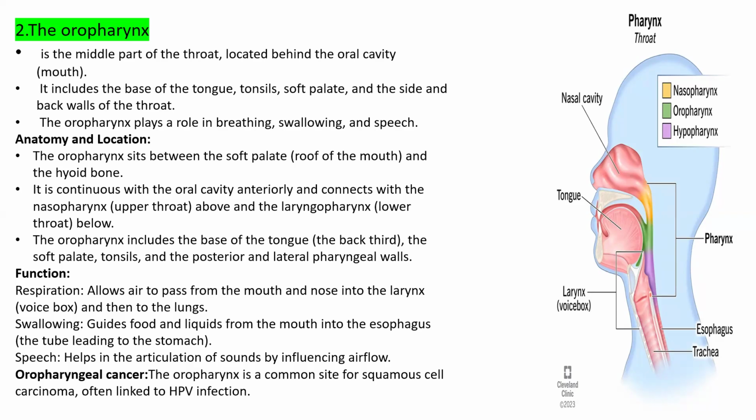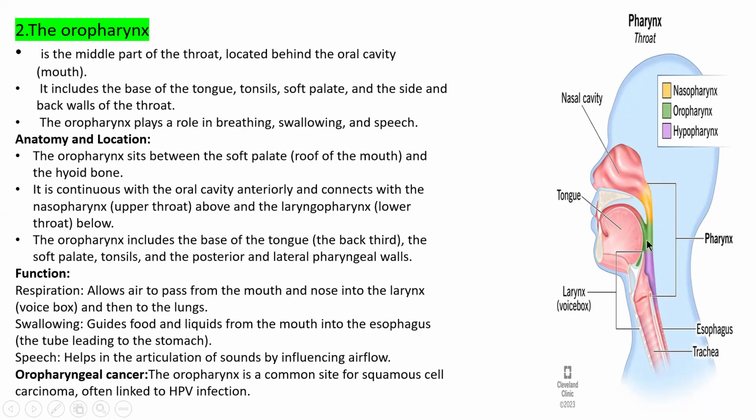The oropharynx is present between the soft palate, roof of the mouth, and the hyoid bone. It is continuous with the oral cavity anteriorly, connects with the nasopharynx, the upper throat, above, and the laryngopharynx, the lower throat, below. It is visible in the image.